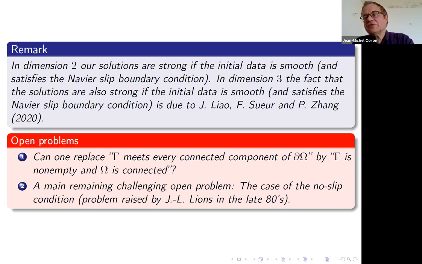And then, of course, what is very challenging is the case of the no-slip boundary condition, because in this case we do not have the convergence. We do not know if we have the convergence of the Navier-Stokes equation to the Euler equation as the viscosity tends to 0.